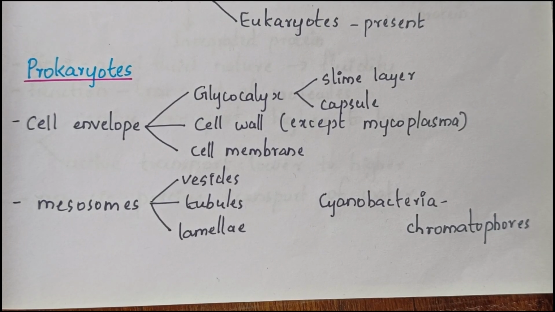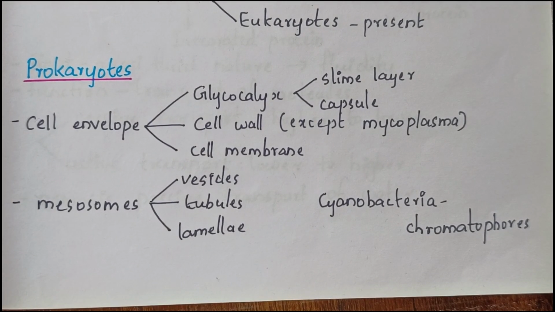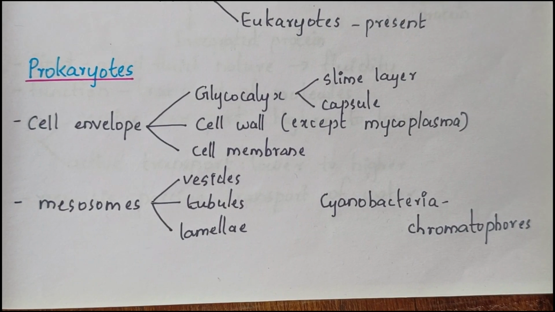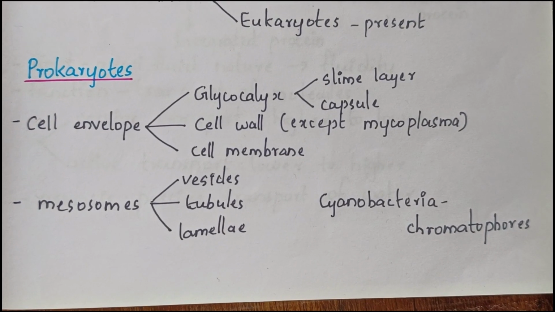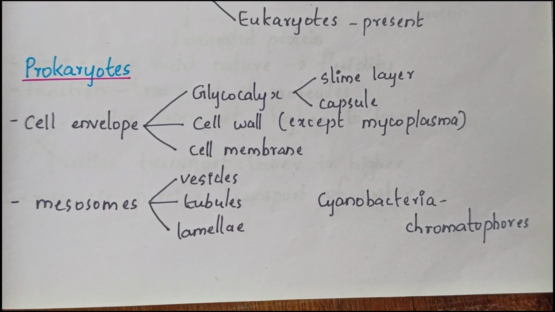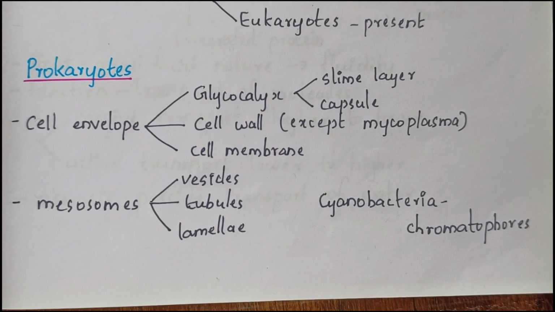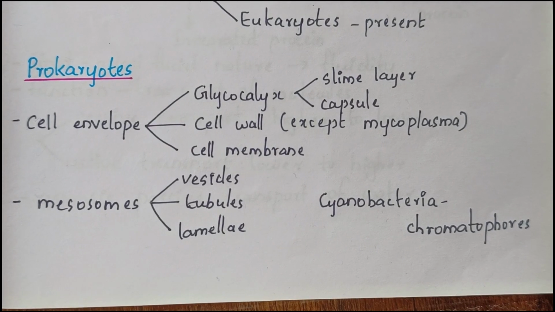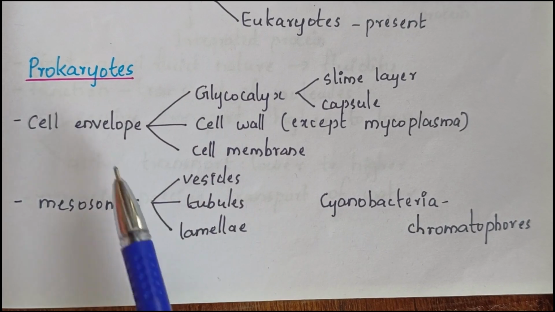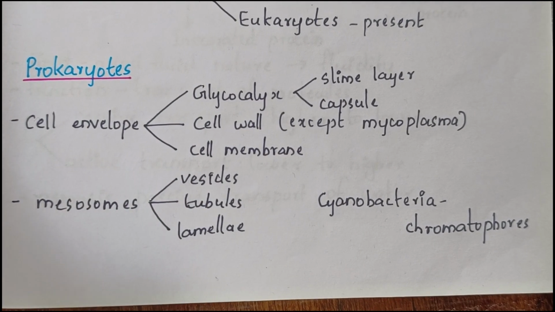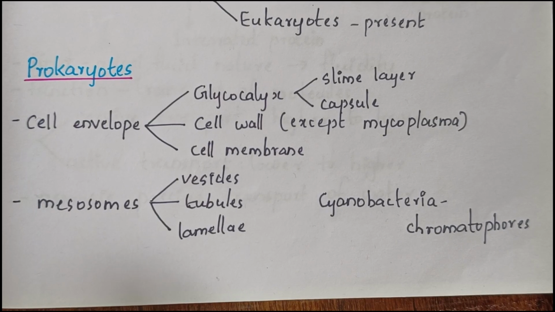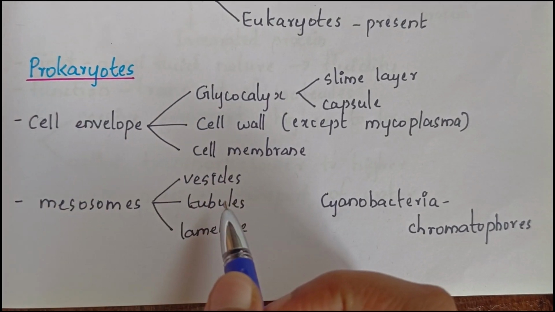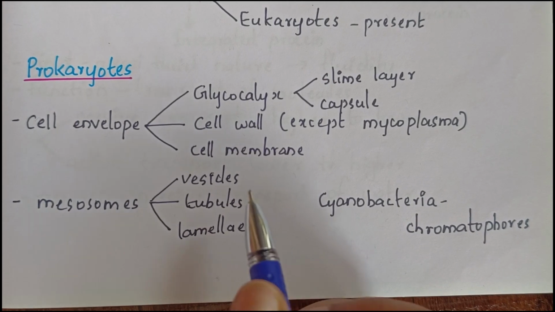Next, we have prokaryotes. We have already mentioned that we have two types of organisms based on the presence of a nuclear membrane. The first one is prokaryotes, and questions are asked from the prokaryotes section also. Nowadays, more questions are asked from prokaryotes along with eukaryotes. So, what are prokaryotes? They are organisms that lack a nuclear membrane or membrane-bound nucleus. For example, bacteria, blue-green algae, mycoplasma, and PPLO. So these examples are important.